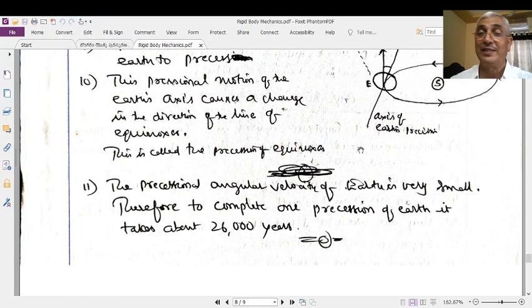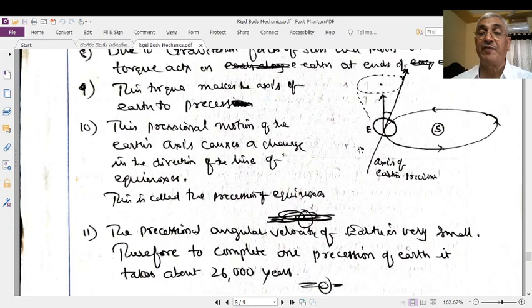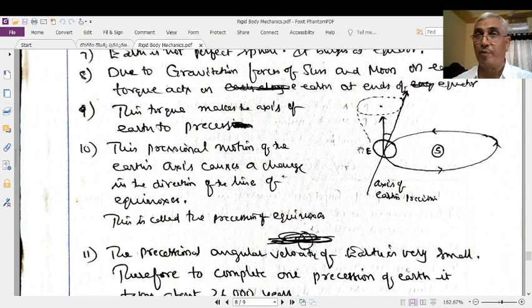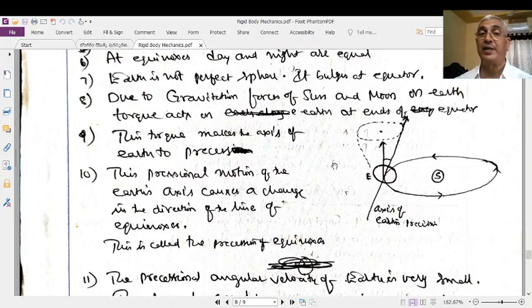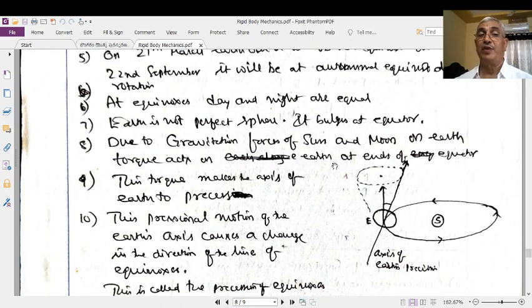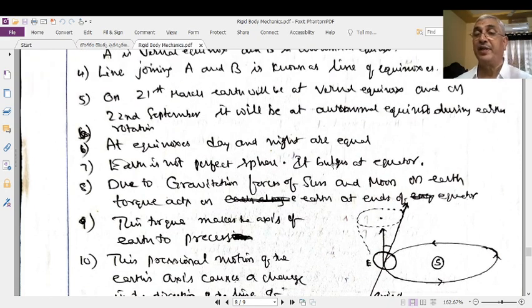This is what is known as the precession of equinoxes. Equinoxes are two different points where the equatorial plane of the Earth and the orbital plane of the Earth intersect. At these two points, Earth appears on 21st March at the vernal equinox and 22nd September at the autumnal equinox.